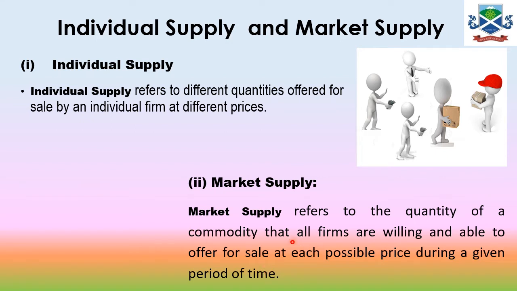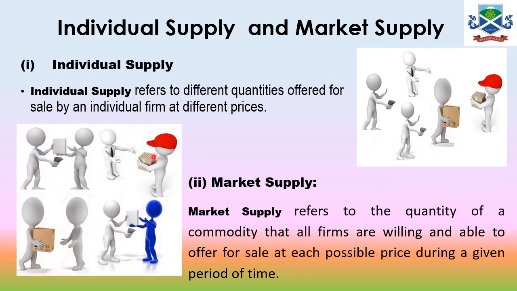So market supply means all the sellers who are offering that commodity at a particular price at a particular time.